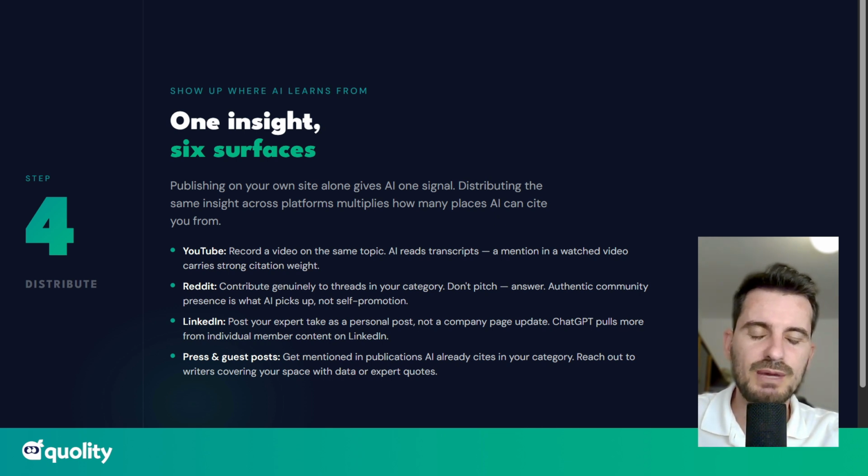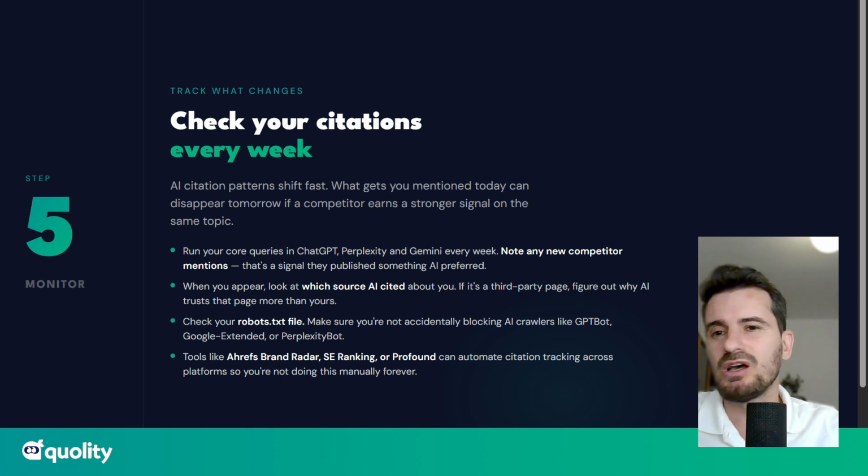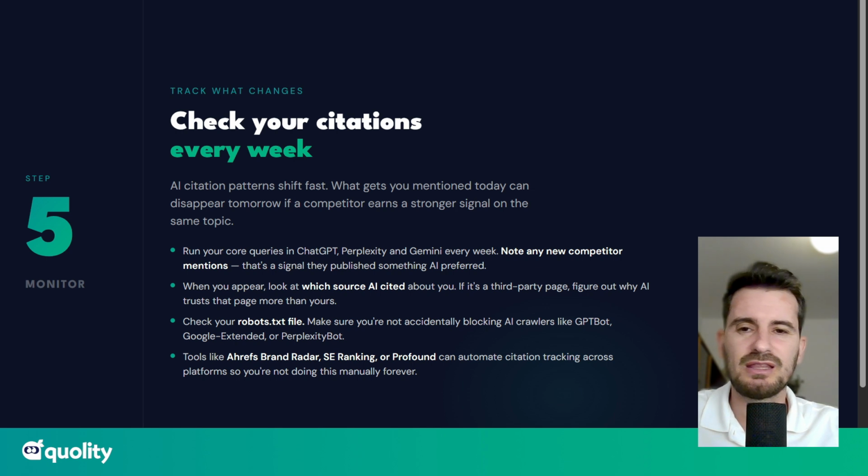Distribute as much as you can across these platforms, right? And make it a routine to check your citations possibly every week and track what changes. So AI citation patterns shift fast. What gets you mentioned today can disappear tomorrow if a competitor earns a stronger signal on the same topic, because this is something that can happen, right?